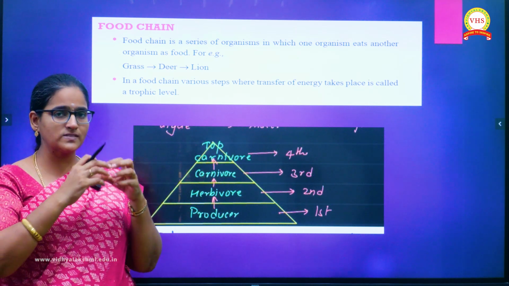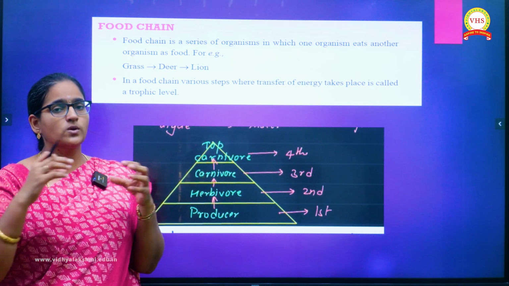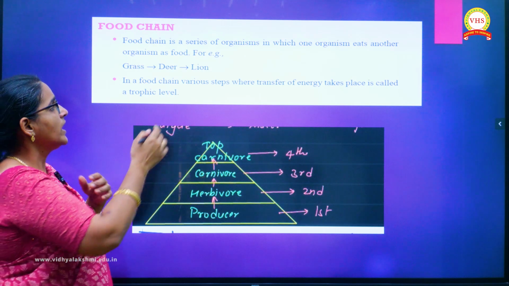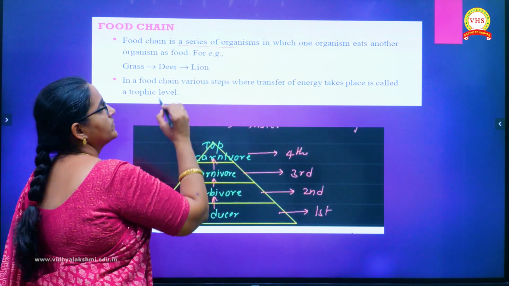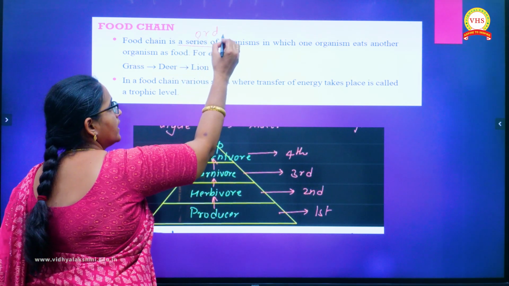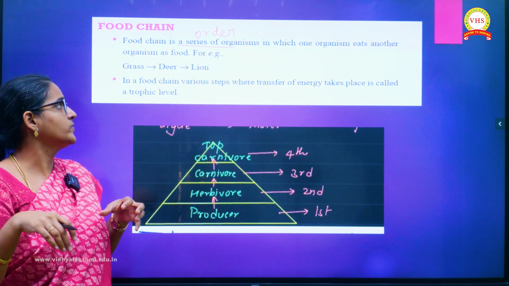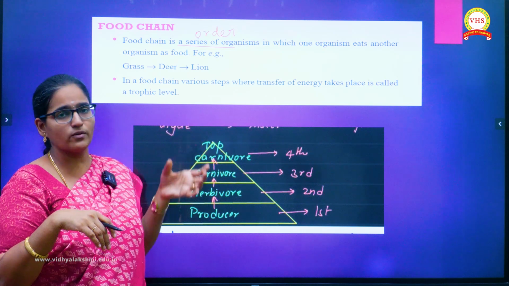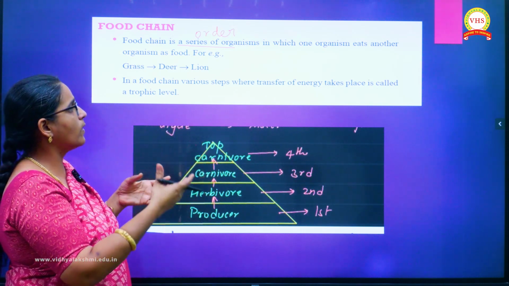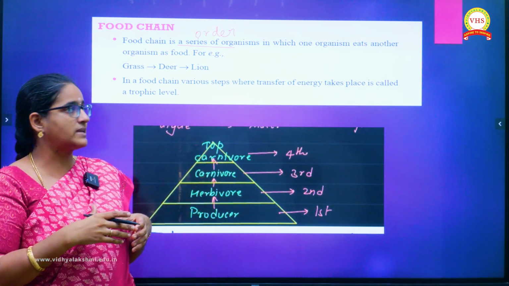So chain means you have something coming as a sequence. So here food chain in the sense, it is a series of organisms. Series means you have an order or sequence of organisms. Organisms are arranged in an order. So food chain is a series of organisms in which one organism will eat up another organism as the food.